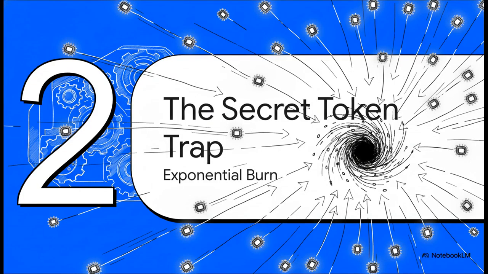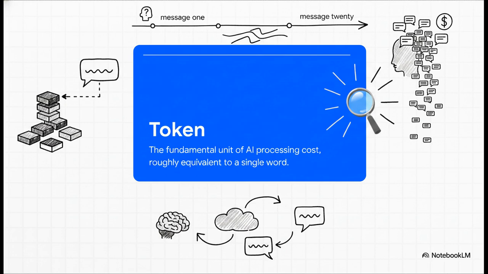Section 2. The secret token trap. Exponential burn. To really understand this trap, we need to quickly look under the hood and define what we're actually dealing with. A token is the fundamental unit of AI processing cost. You can basically think of it as roughly equivalent to a single word, or sometimes part of a word. Because the AI literally has zero memory of your session between messages, it has to reread the entire conversation history from the very top for every single new message you send.